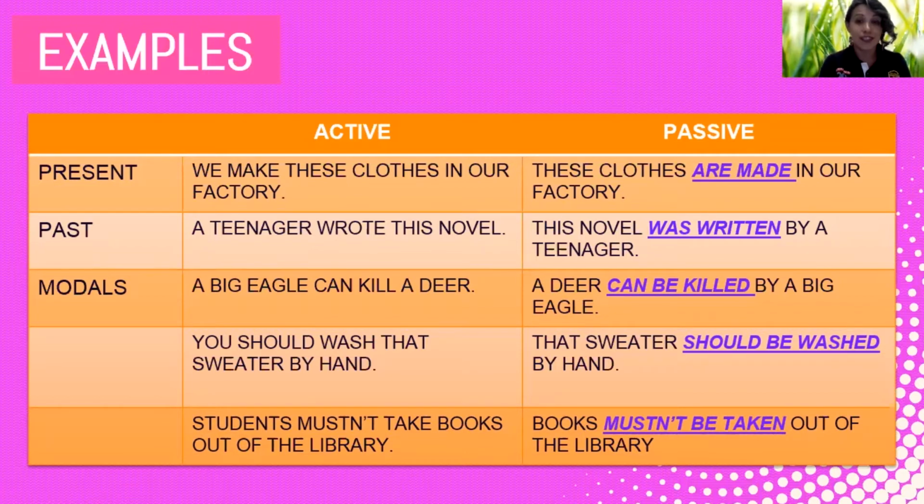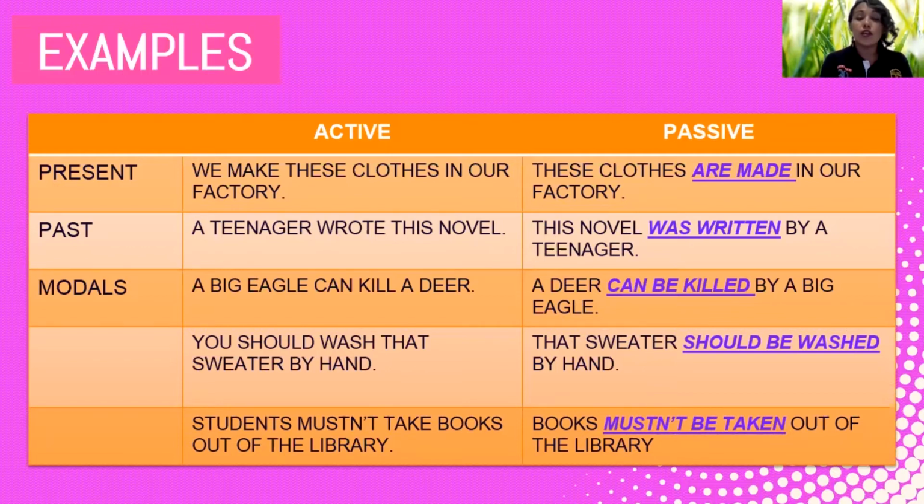And this is real. The second one, you should wash that sweater by hand. So, when you turn it into passive voice, it is that sweater should be washed by hand, okay?